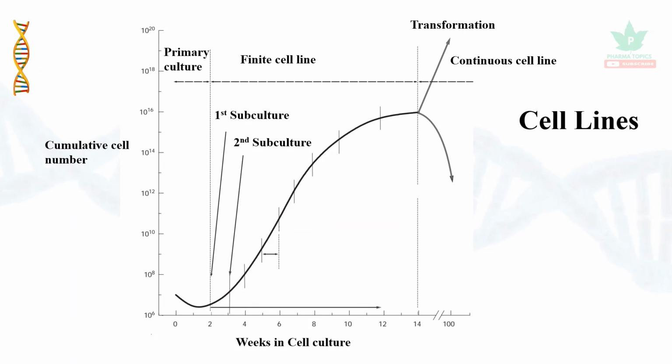Whereas transformed cell cultures are called continuous cell lines. We can note the interval between one culture and the next, called the subculture interval, and how many serial passages occur can be assessed from this graph. When it declines, you can note the senescence or cell death for the cell lines.